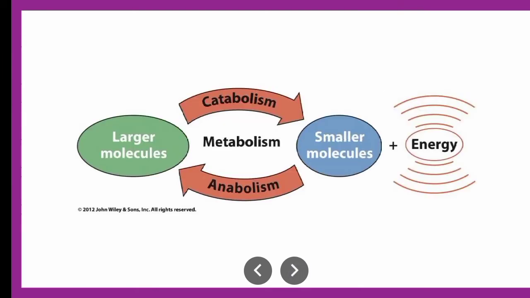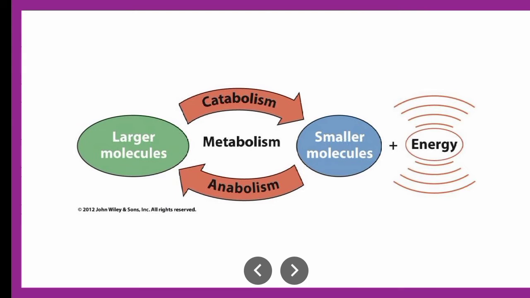Then next we will go to a small picture, wherein the larger molecules are broken down into smaller molecules and energy is produced. This is nothing but catabolism, with the arrow going this way. And when the smaller molecules, by utilizing energy and various anabolic reactions, form the larger molecule, that is anabolism.